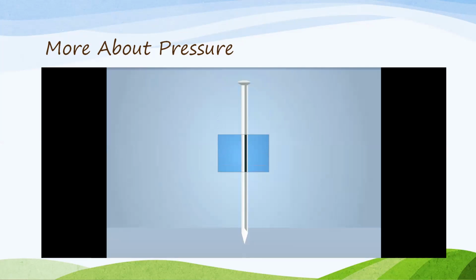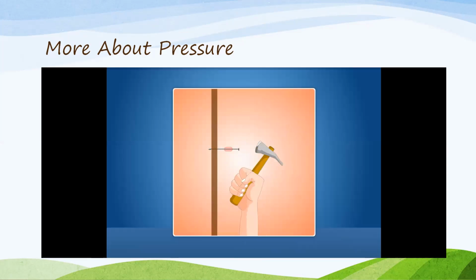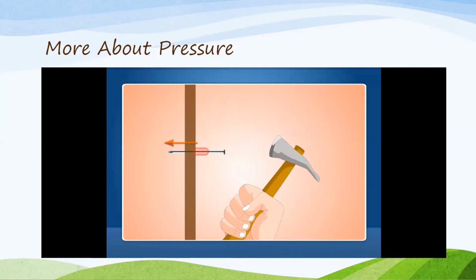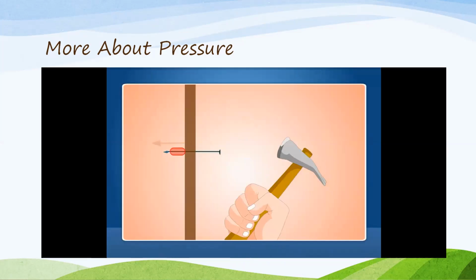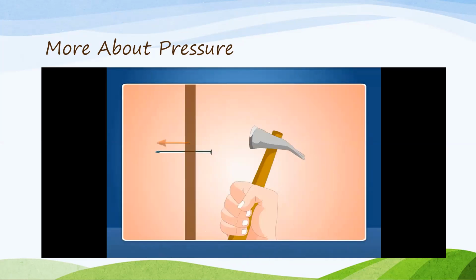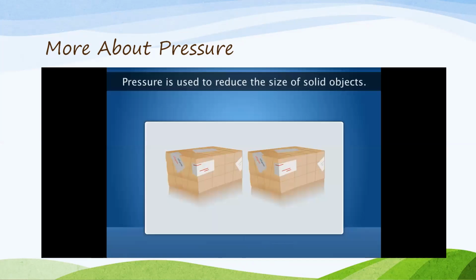And this is a nail. Look at the shape of the nail. It will have a sharp tip. Why does it have a sharp tip? Because when you are applying force on the nail, it will be exerting high pressure on the wall. A narrow tip means its area is very, very small. When area is small, pressure will be more. So the nail will be able to apply more pressure, and hammering in a nail will be easier.